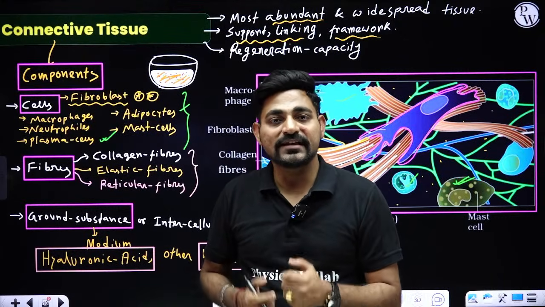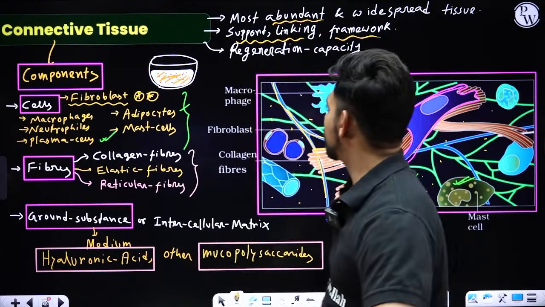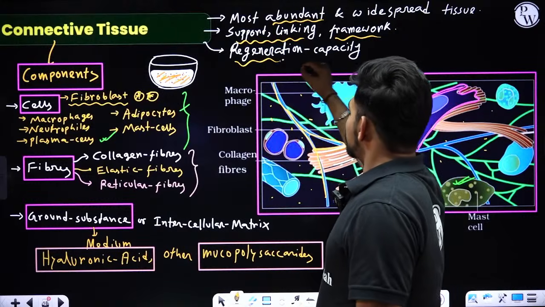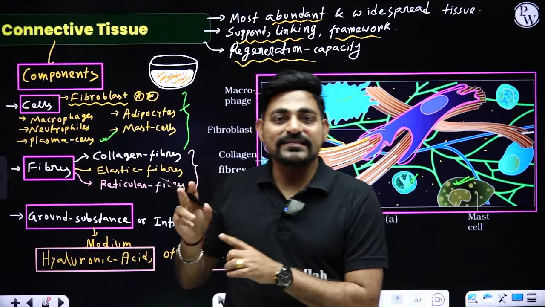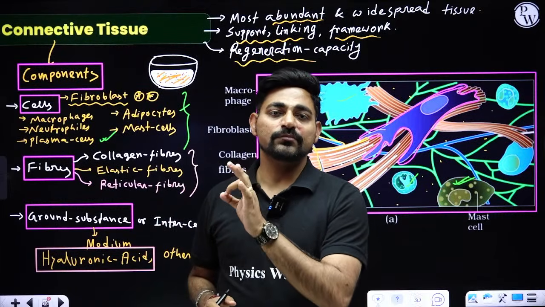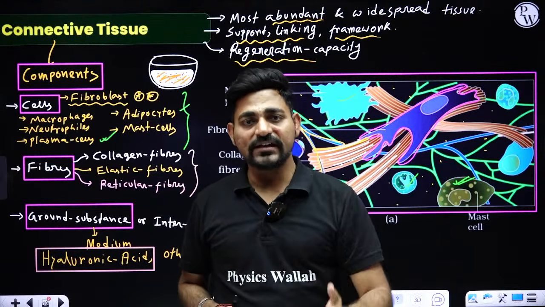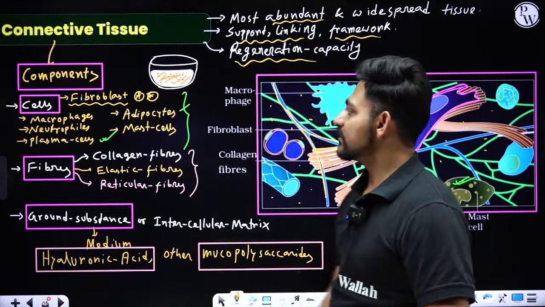So that's why we are saying connective tissue is also responsible for giving us framework. Connective tissue also has regeneration capacity, but not as high as the epithelial tissue. The highest regeneration capacity is possessed by epithelial tissue, but very good regeneration capacity is also exhibited by connective tissue.